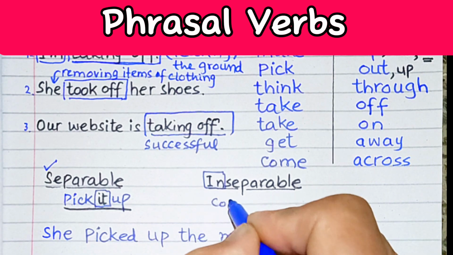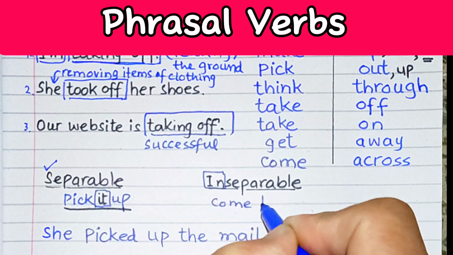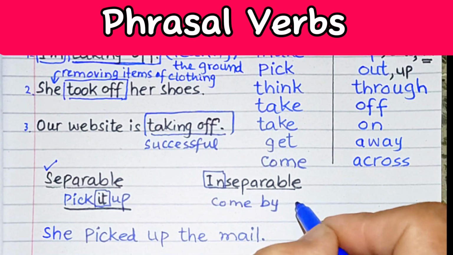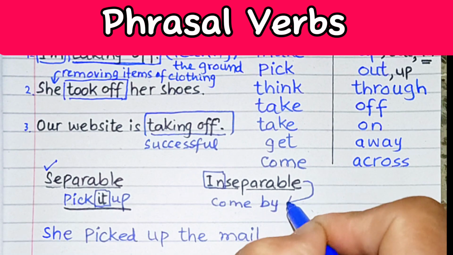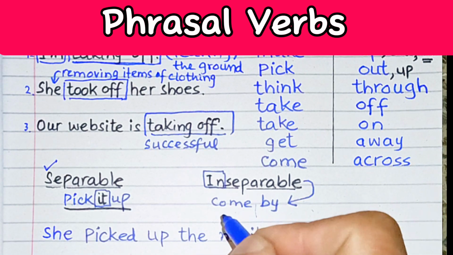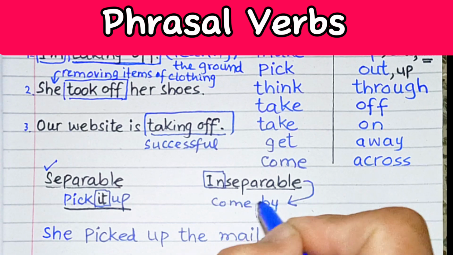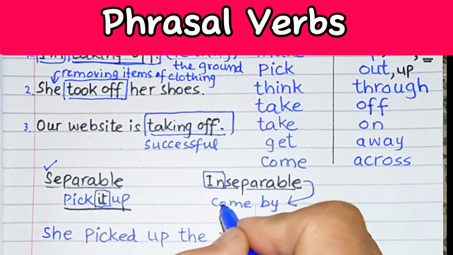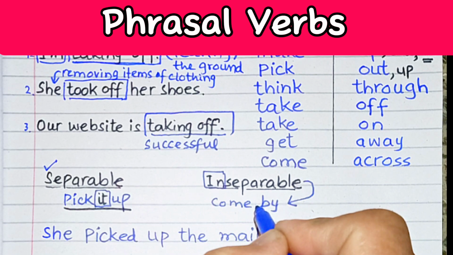For example, the phrasal verb come by is totally inseparable. It cannot be separated by any other word in between come and by. So come by has to be used together.